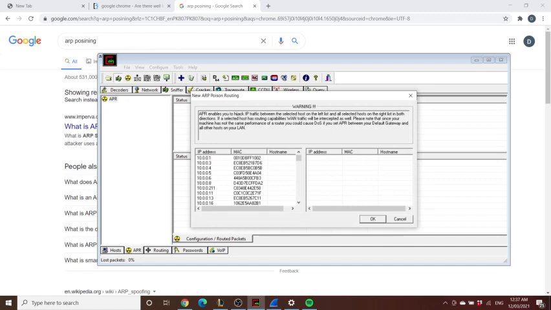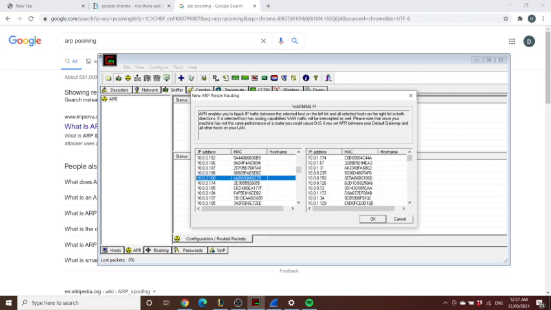In this case, I'm going to perform this on my own phone, which I own, and for which I already know the IP address. In this case, it's going to be 10.0.0.180, and we're going to search for that device, and hopefully it will be present. Here it is. And over here we're going to select the gateway router, for which the IP address is always 10.0.0.1, and that's the MAC address of it, but we identify this by the IP address.